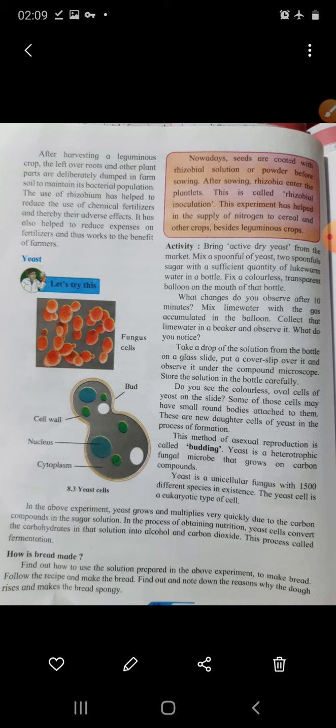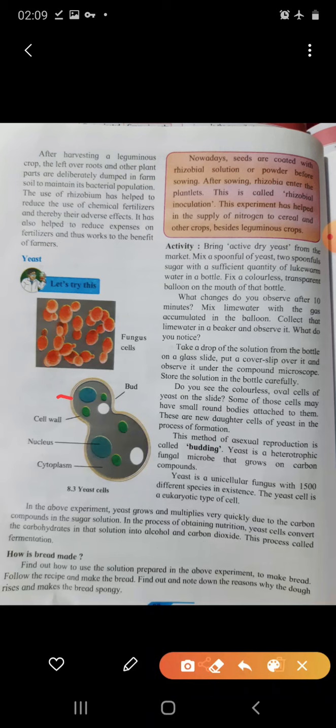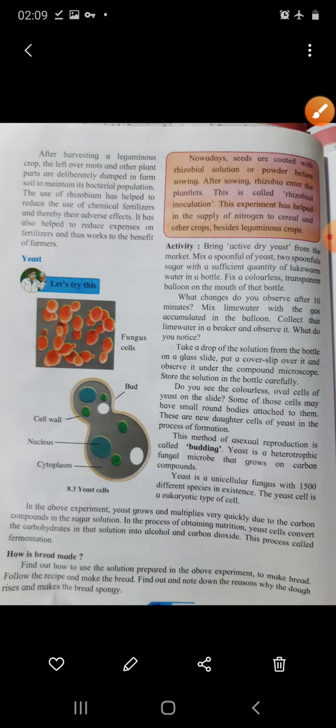Those cells may have small round bodies attached to them. You can see here, this is one of the small round bodies which is attached to the parent cell. This is the parent cell and this is the small body which is attached to the cell. These are new daughter cells of the yeast in the process of formation. These are buds, right? New cells are formed because of the bud. This method of asexual reproduction is called budding.